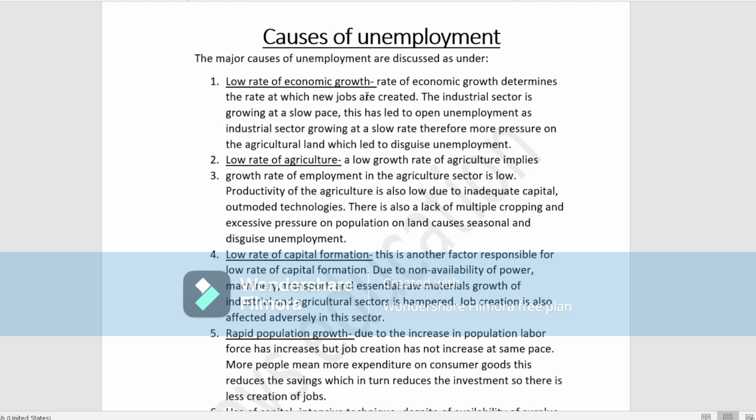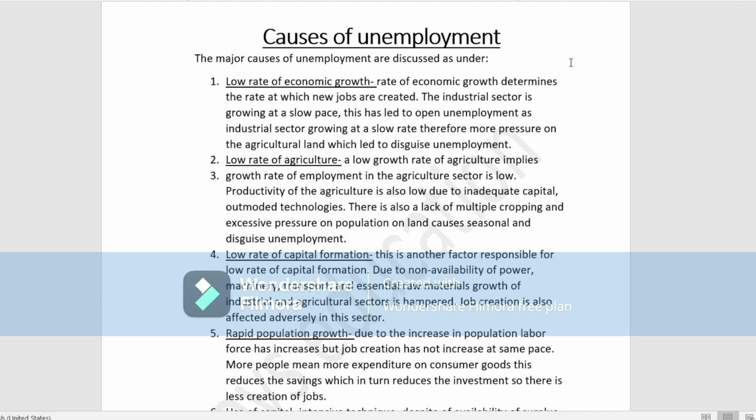And also we can see that the industrial sector is growing at a very slow rate. Industries are not growing at a very fast rate. It is growing at a very slow rate. So this has led to open unemployment in the industrial sector, and the pressure on the agricultural land is more and more. As there is no job creation in the industrial sector, many people are engaged in the agricultural sector, which has led to disguised unemployment.